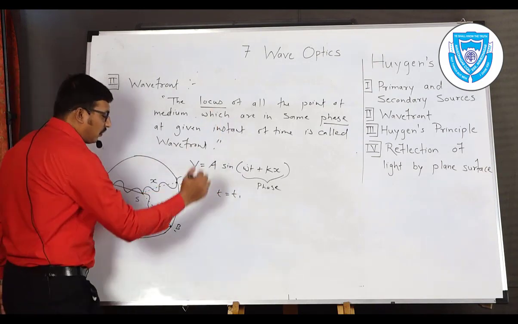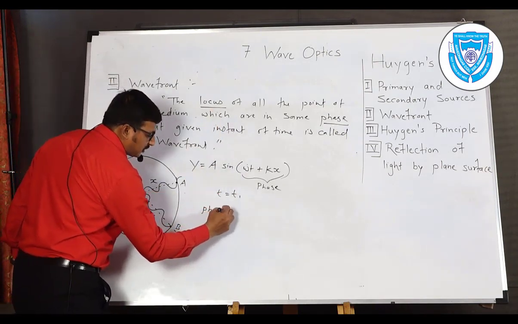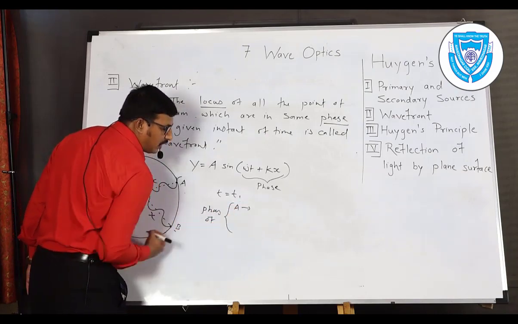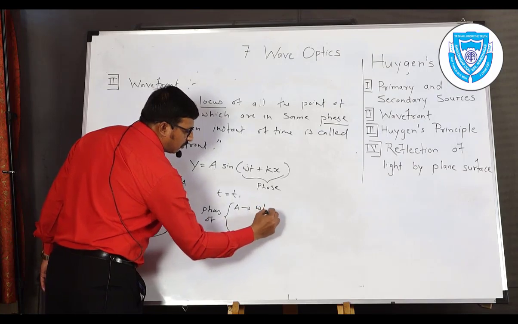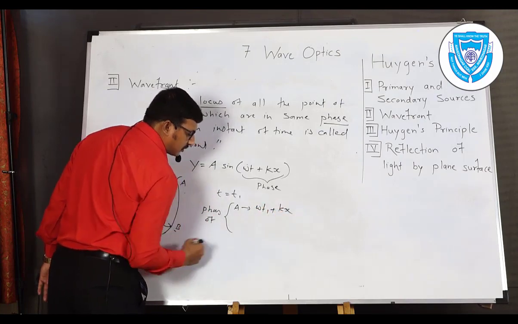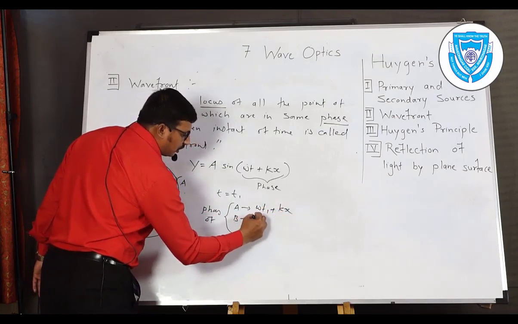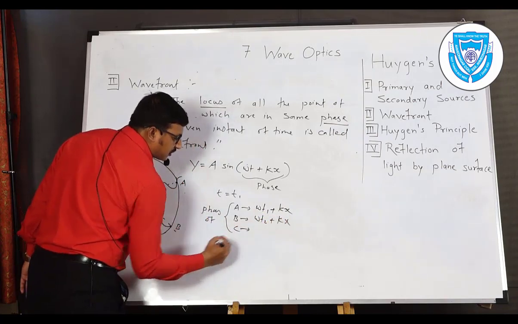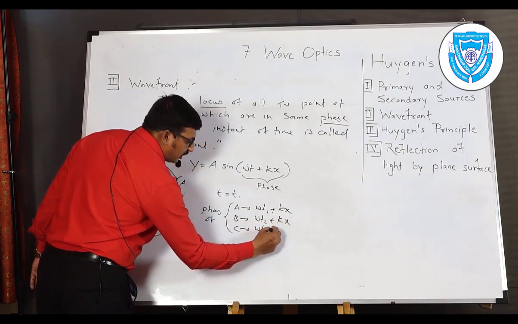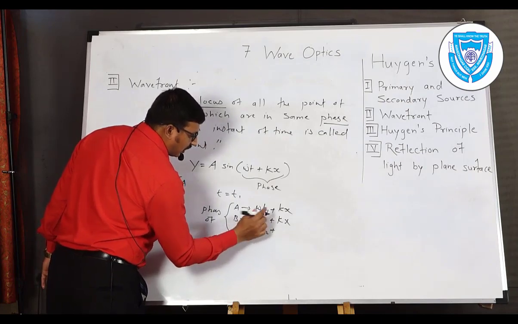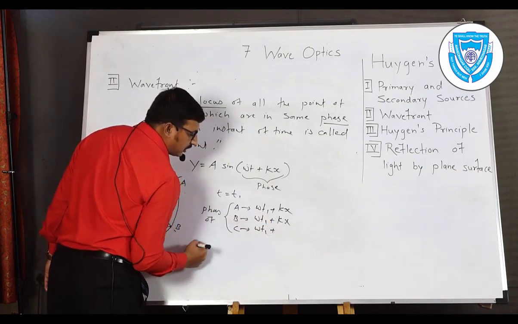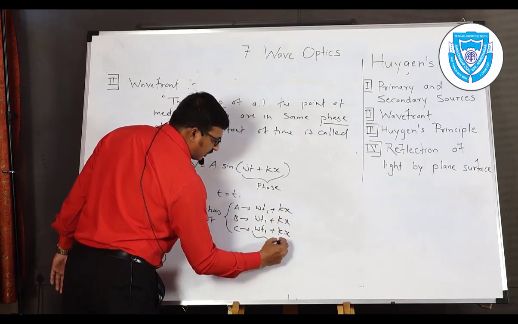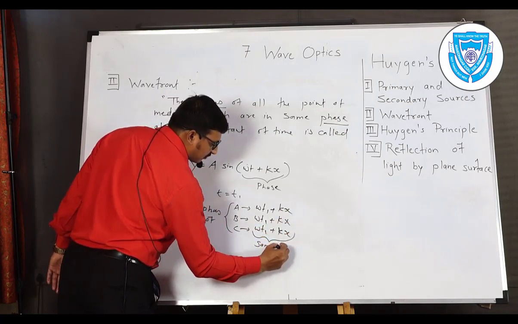Now if we look at the phase, the phase of A we can write as omega t1 plus kx. Phase of B is equal to omega t1 plus kx, and phase of C is omega t1 plus kx. So what we see here is the same phase.